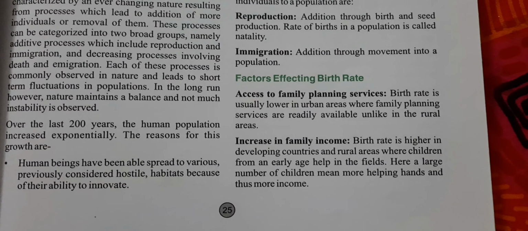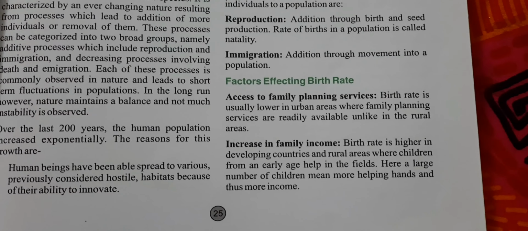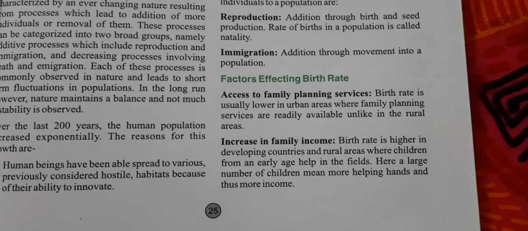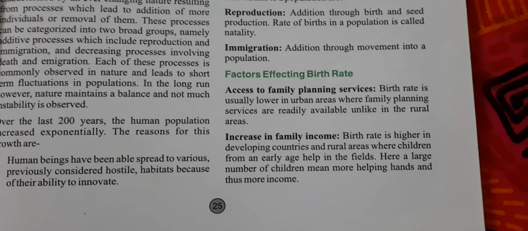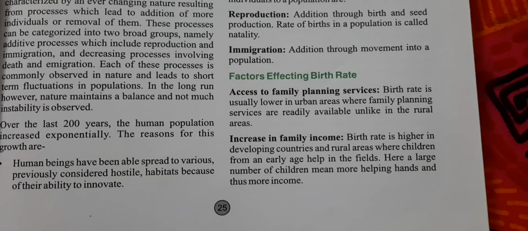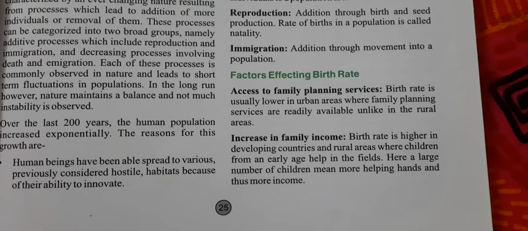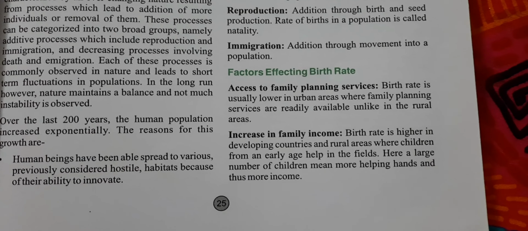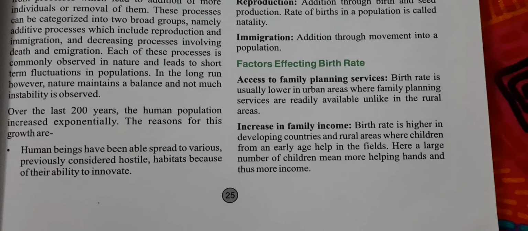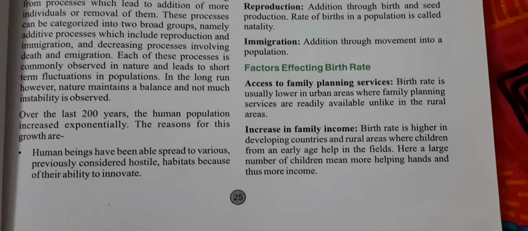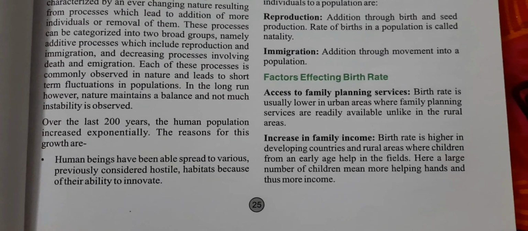The next one is increase in family income. Birth rate is higher in developing countries and in rural areas, where children from an early age help in their field. Here a large number of children means more helping hands, which means more income in that particular family.